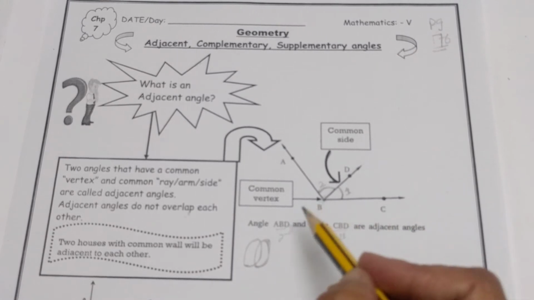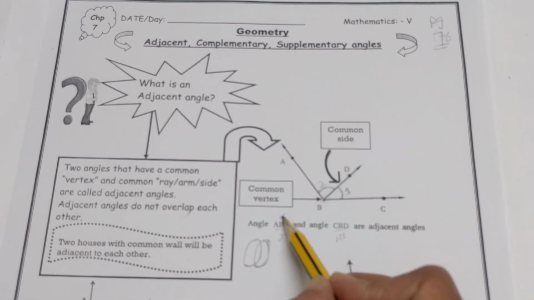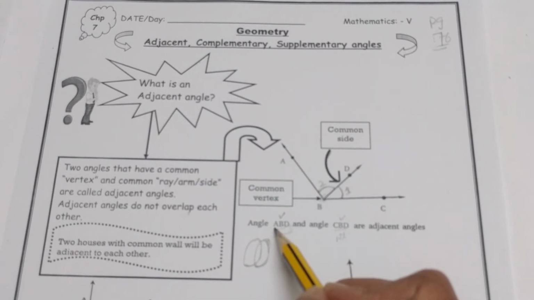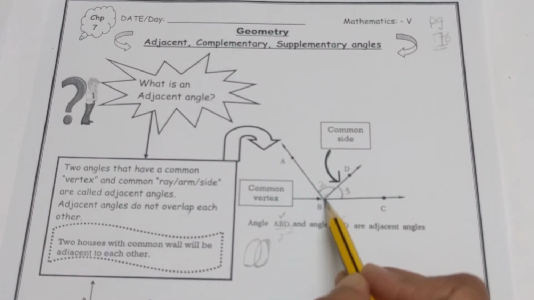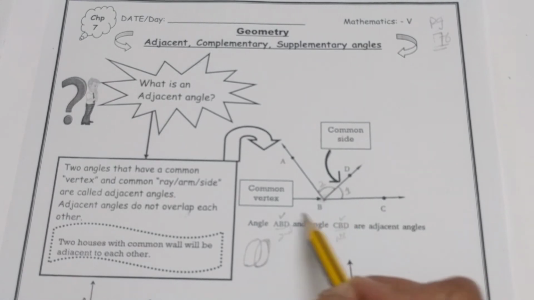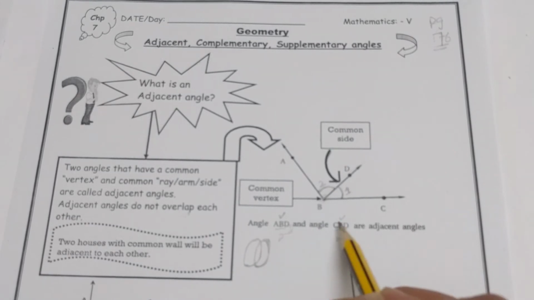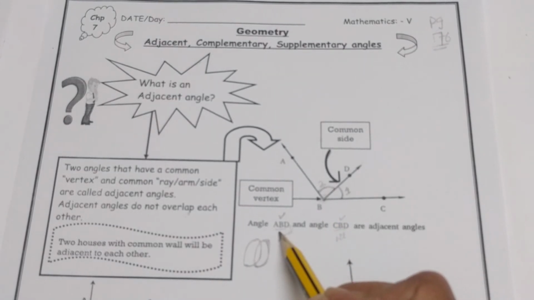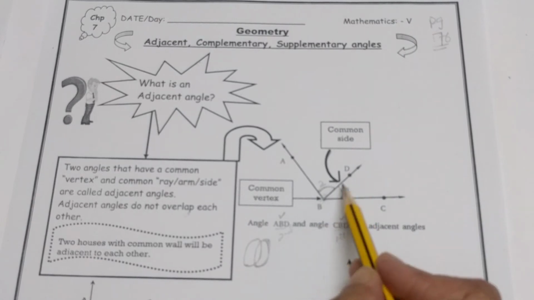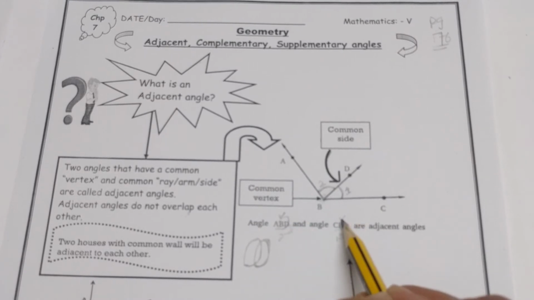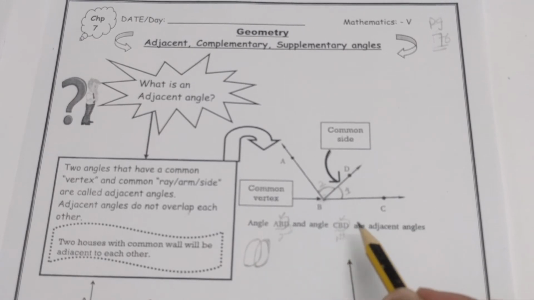Clear? Now look here. This B and this B, this vertex is common in both, and we are constructing the first angle at the point B, and we are also constructing the second angle at point B. It means their vertex is the same, their vertex is common, and their arm BD, look here, BD arm and BD arm is also common. It means both angles are adjacent angles. Got it?